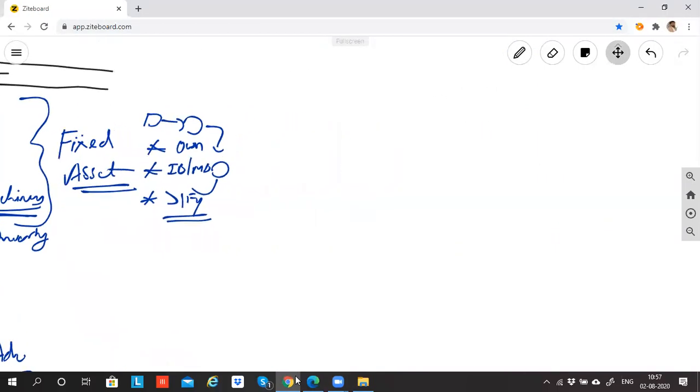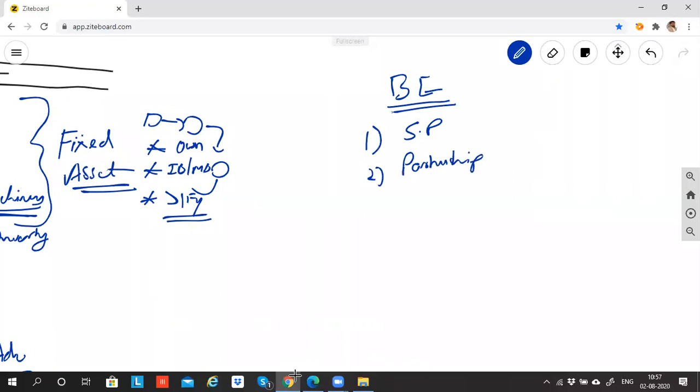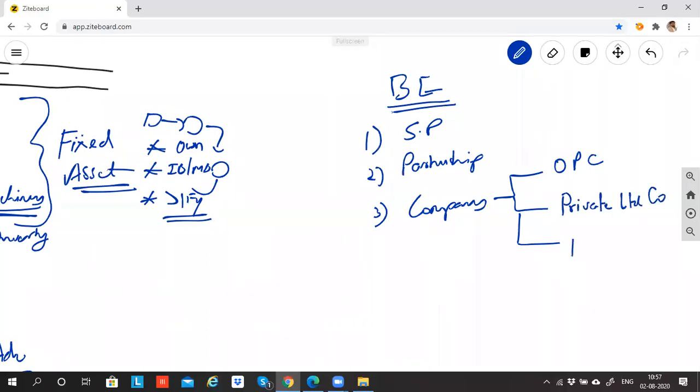If I want to start a business in India, I have the option to form the following business entities. I can start a sole proprietorship business entity. I can do a partnership business entity. It is called a company. I can form a company business entity. Companies are again of 3 types: one person company, private limited company, then we have public limited company.